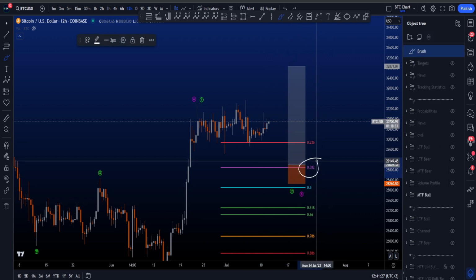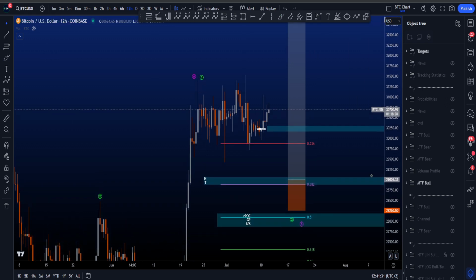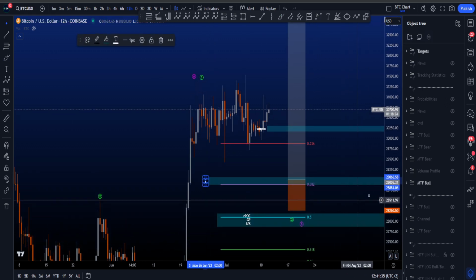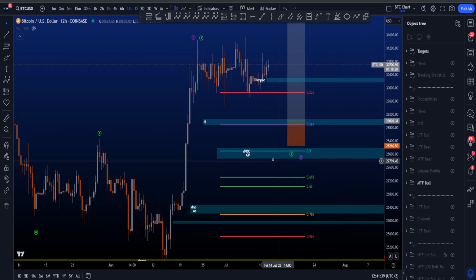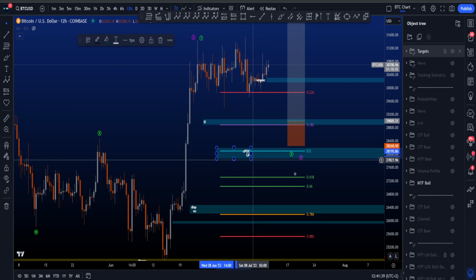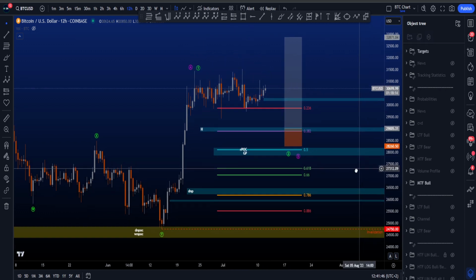If we look at the 0.382 over here, you can see that price does have a bit of a support area around the 0.382, which is between 28.8k and 29.1k. And also the 0.5 is in the middle of a target box over here, again a support area between 27.8k and 28.2k.